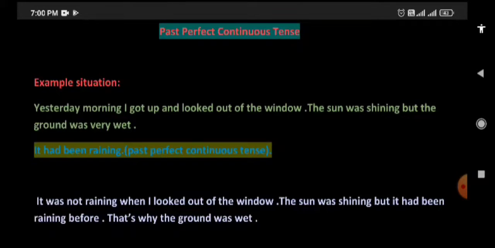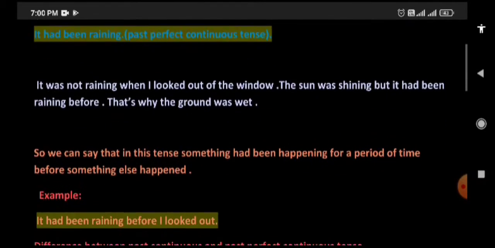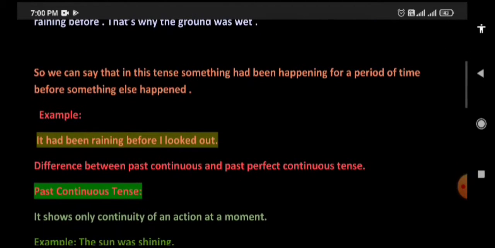So the situation is it was not raining when I looked out of the window. The sun was shining, but it had been raining before. That's why the ground was wet. So we can say that in this tense, something had been happening for a period of time before something else happened. It had been raining before I looked out. It had been raining is the first action. I looked out is the second action. It means first action started at an earlier point of time than the second action.